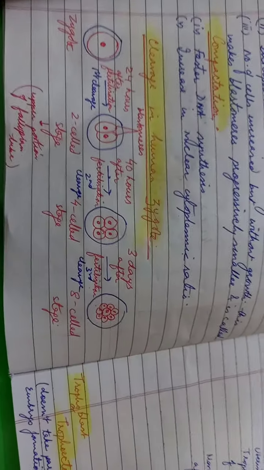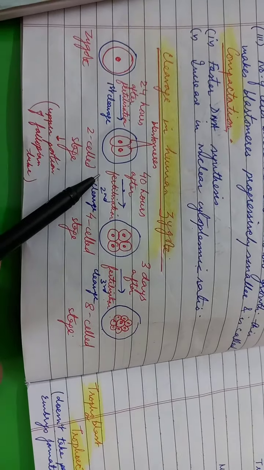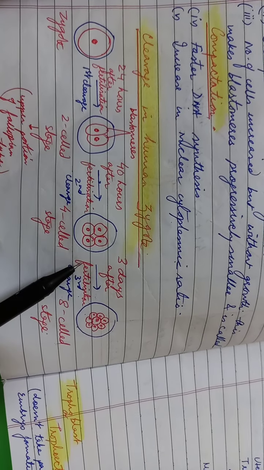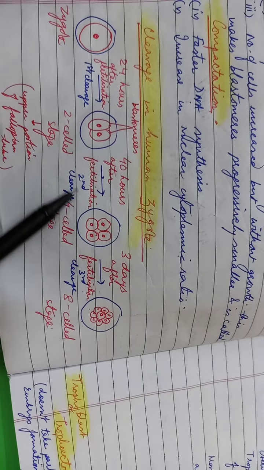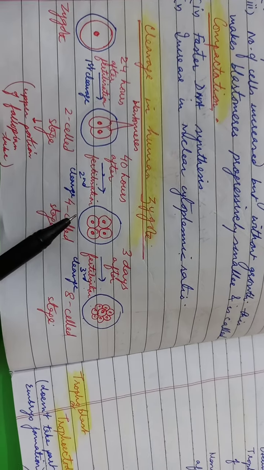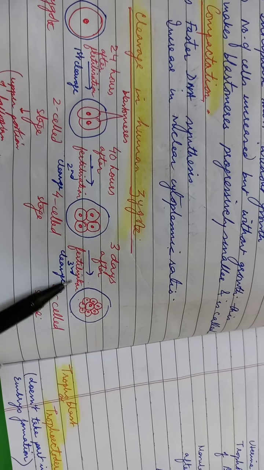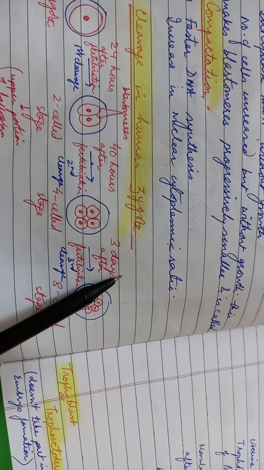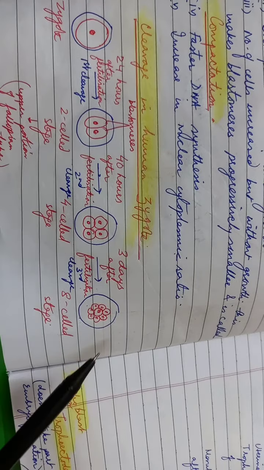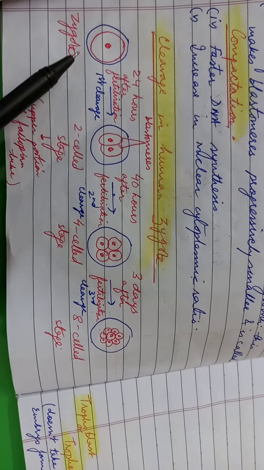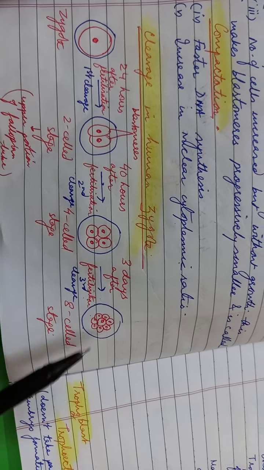That means from one cell, it became two-celled, that is blastomeres, and now finally a 4-cell stage, right? So this was within 40 hours after fertilization. Now, after this, the third cleavage occurs, 3 days after the fertilization. So here, the structure is now 8 cells. So it is doubling, 1 into 2, then into 4 and 8.